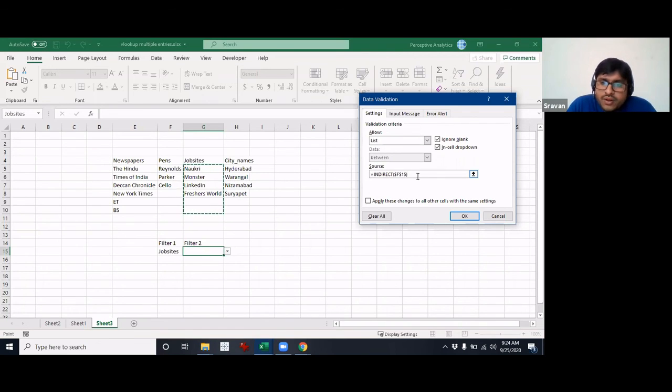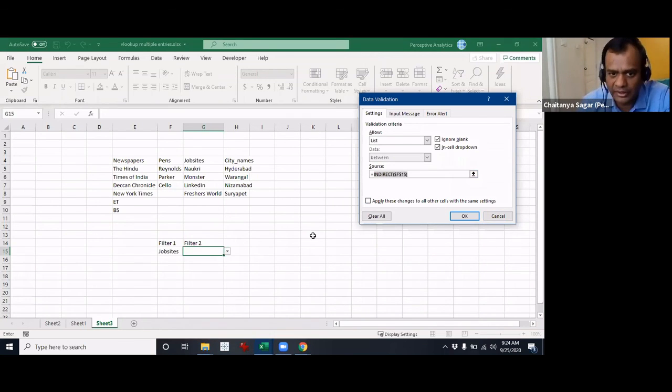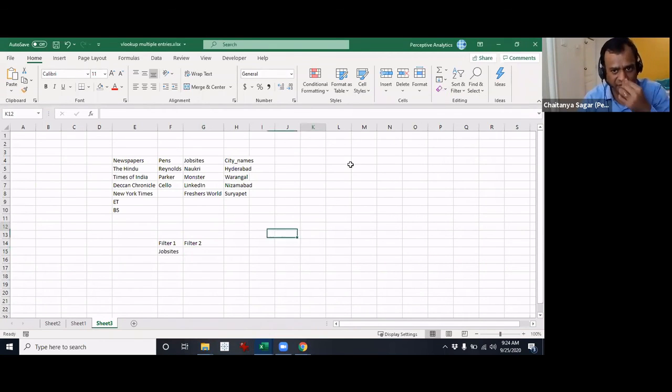By the way, I think you need to understand indirect. What is indirect? That's an important piece that you need to understand. Let's say you have B1 here.